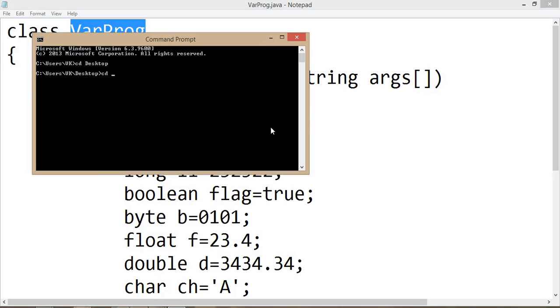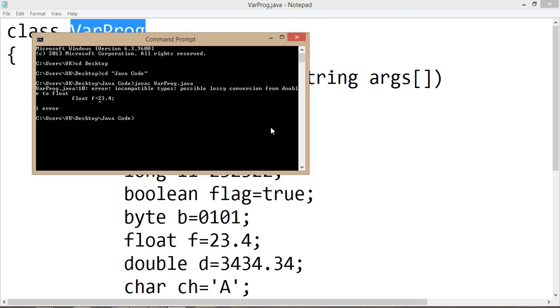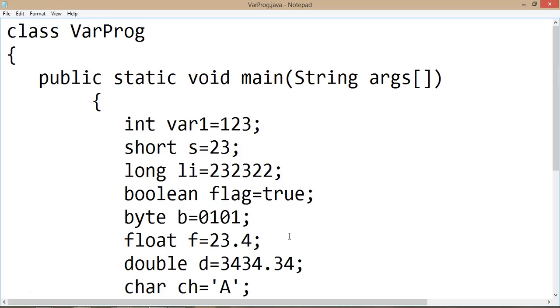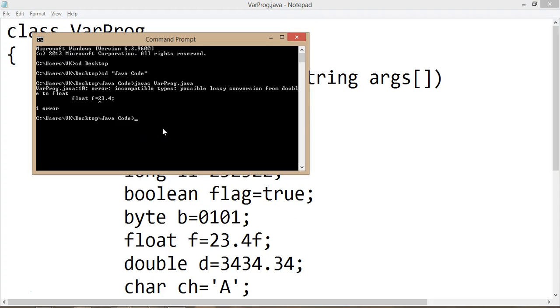Go to that folder, desktop, Java code, javac var program.java. Yes, the error is here. Read the error: incompatible types, possible lossy conversion from double to float. Now remember that in Java, every decimal value is considered as a double by default. So we have to specify that I want it as a float. That means with that F at the end.